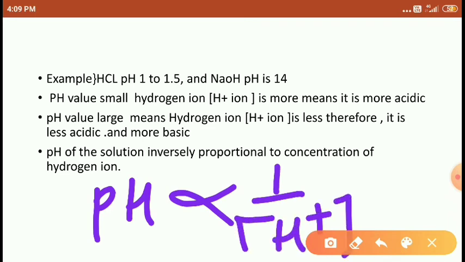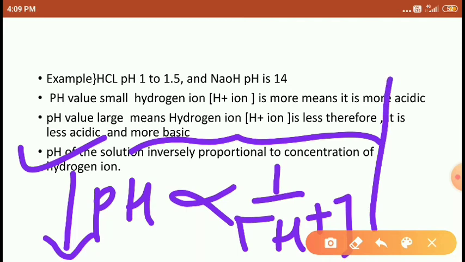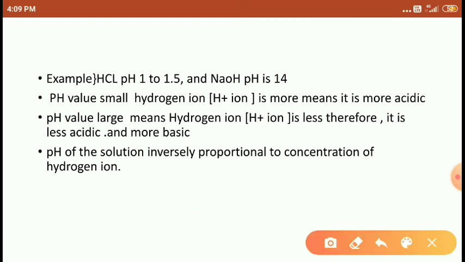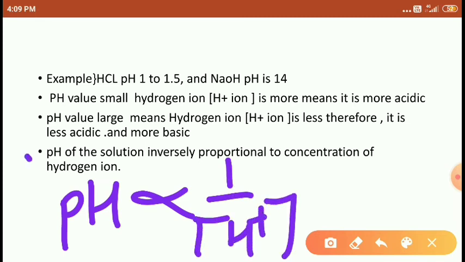This is the symbol. So pH is inversely proportional to hydrogen ion concentration. What does that mean? If the pH value is small, hydrogen ions are more. This is the formula for this point.